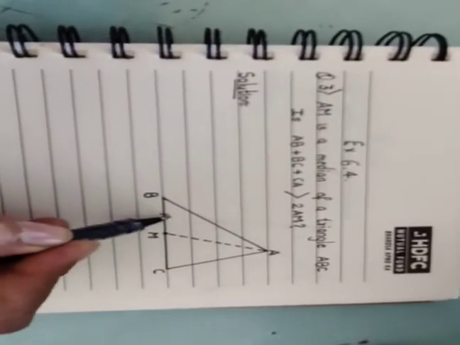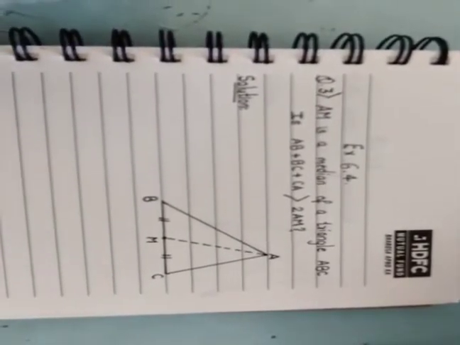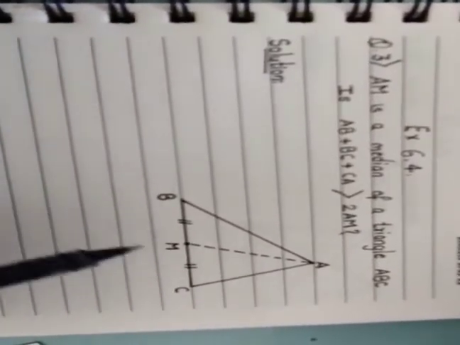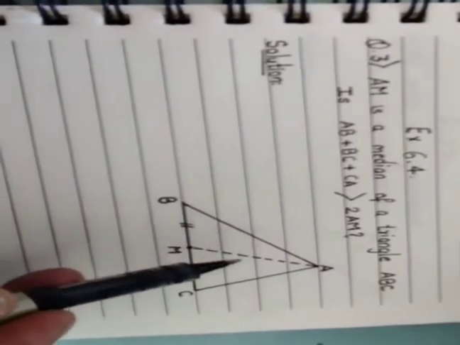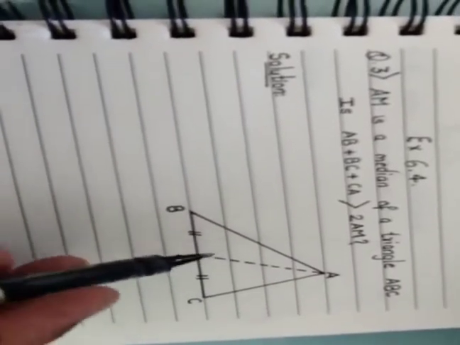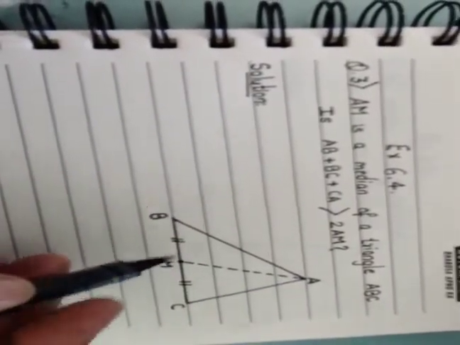So this side is equal to this side. Now let us start with the solutions. As you could see, we have to take one and then the other half triangle one time. So let us start in triangle ABM.